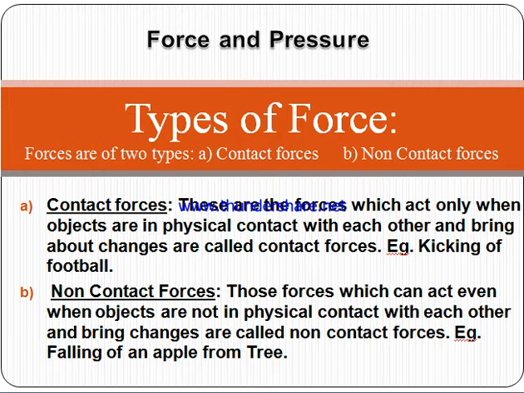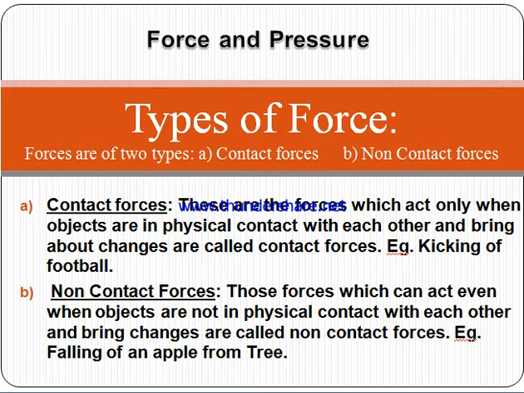And what are the non-contact forces? Those forces which act even when the objects are not in physical contact, not touching each other, but still one attracts or changes the position of the other. Example: the falling of an apple from a tree. If an apple falls from a tree, it falls downwards. That means the earth attracts that apple without any contact. So it is an example of non-contact forces.